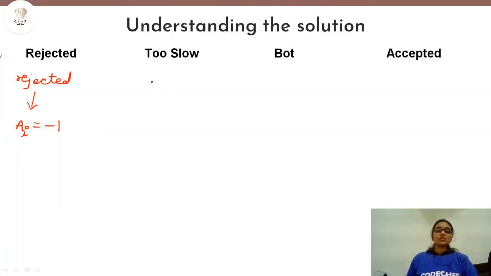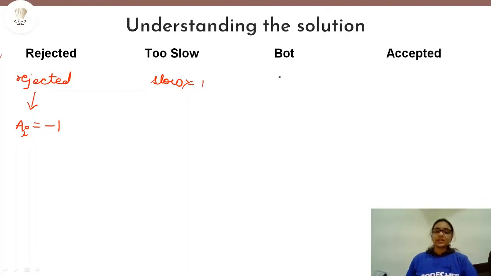Then for too slow, we will take a variable slow. This variable will count in how many problems the candidate took more than k seconds. So if slow is equal to 1 or greater than or equal to 1, in that case this will be the verdict given to the candidate, provided that he is not rejected.